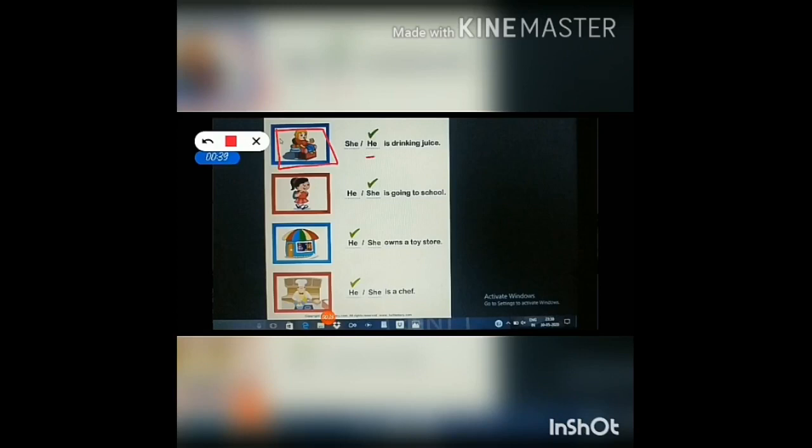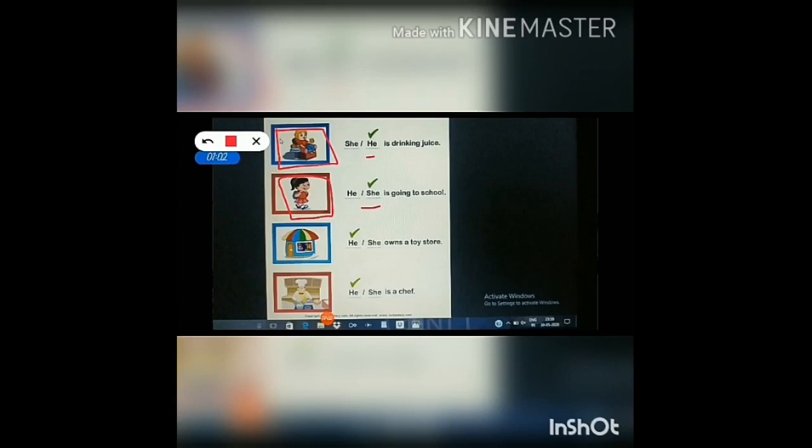Look at the second sentence. He or she is going to school. What picture is this? This is the picture of a girl. If a girl is there, what pronoun do we have to use? Yes, she we have to use. She is going to school.